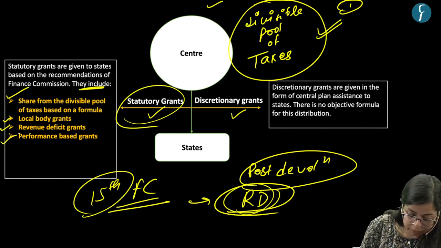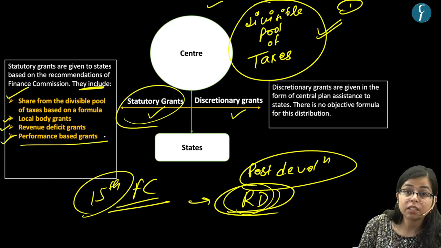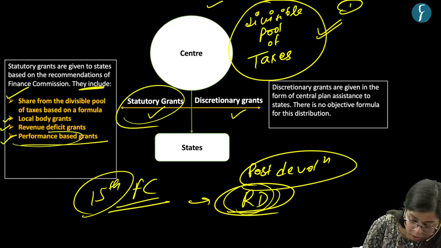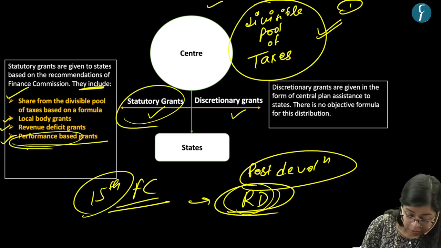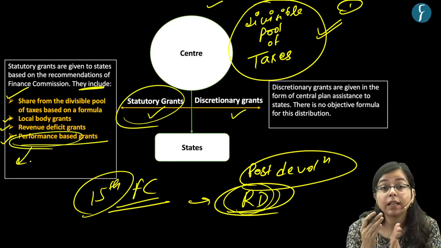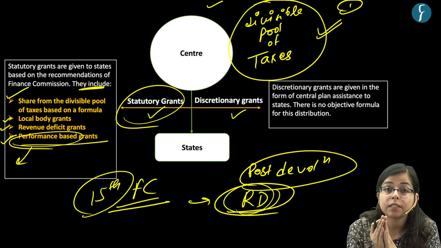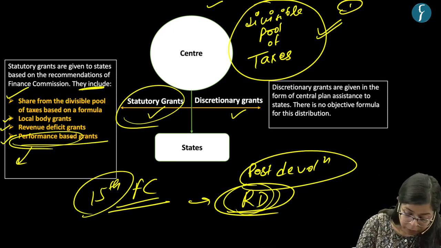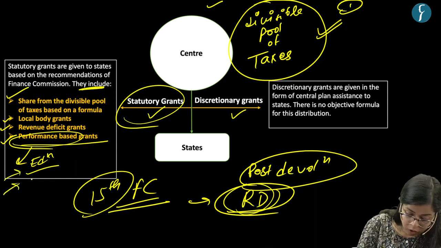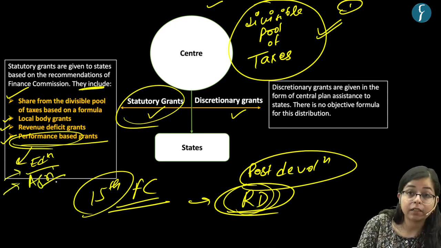The other type of grant is performance based grants, which are given to the states. These grants are based on the performance of states in certain specific sectors. Say the performance of a state in its education sector, or in its agriculture sector.